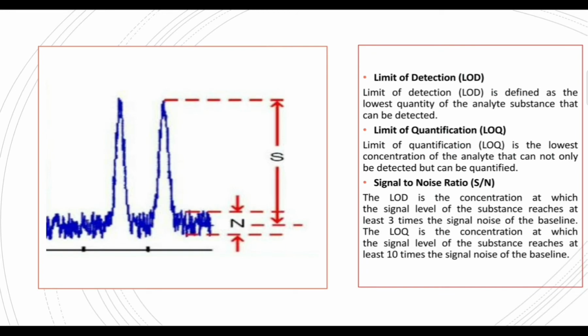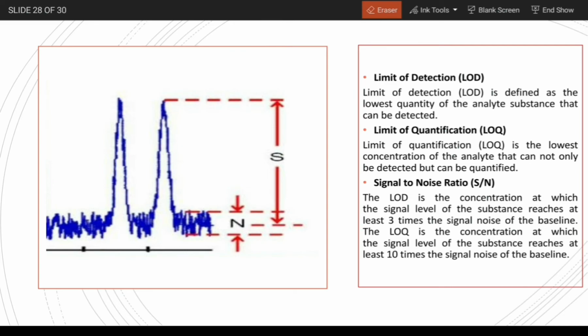LOD is limit of detection. It is the lowest quantity of the analyte that can only be detected. On the other hand, LOQ is limit of quantification. It is defined as the lowest concentration of the analyte that can not only be detected but also quantified.